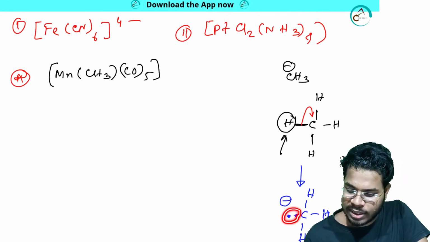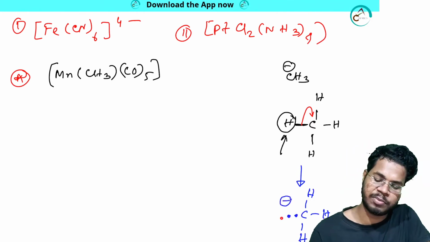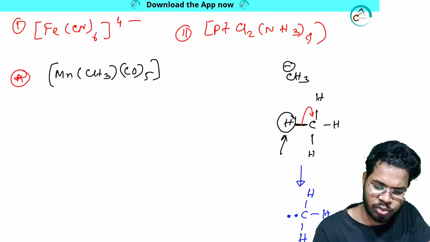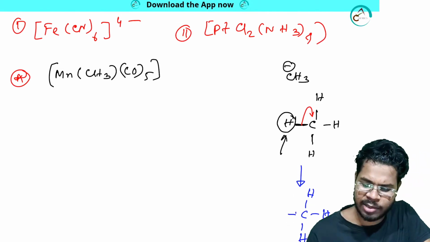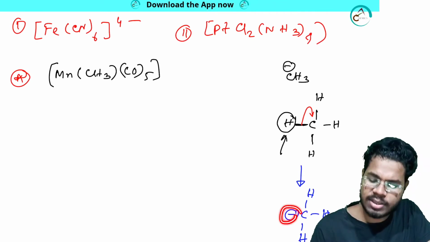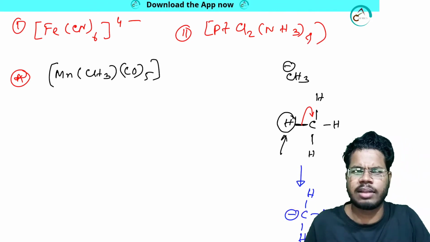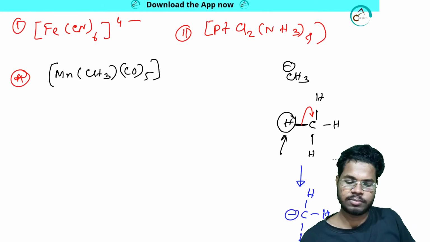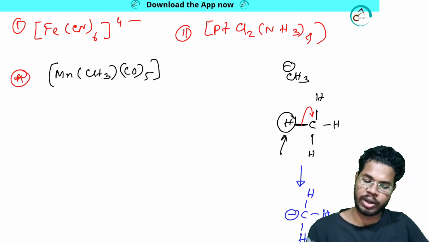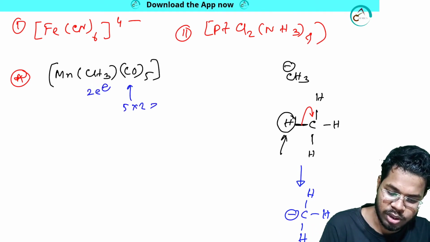We write the negative charge for this system, but for simplicity we just write a negative charge, and we consider that this negative charge means 2 electrons, because in this position there are 2 electrons. That's how it donates 2 electrons. So how many electrons will it donate? 2 electrons. It will donate 5 into 2, 10 electrons.